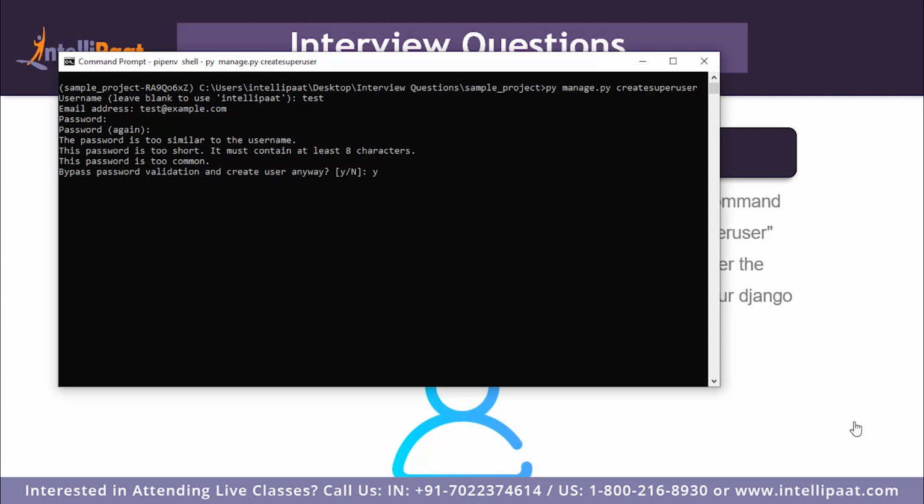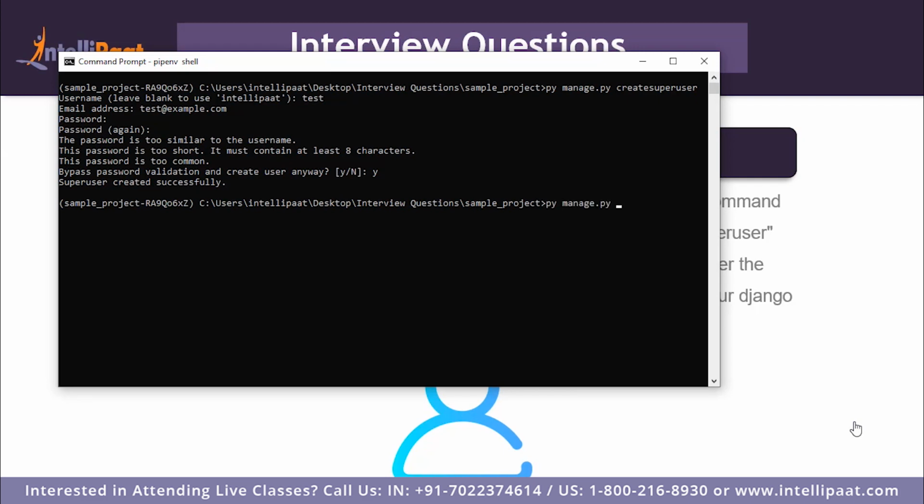So Django is giving us all of these errors, or rather the warnings, which tell us that we need a stronger password, a stronger username and stuff like that, but we can use it here because it's just for testing purposes. So we created the superuser successfully.